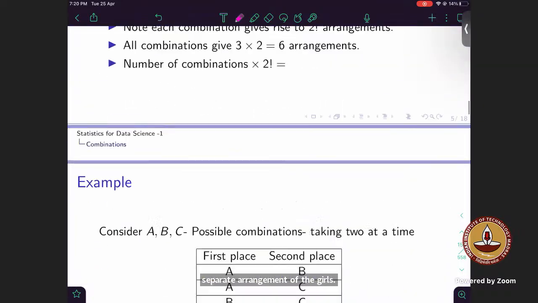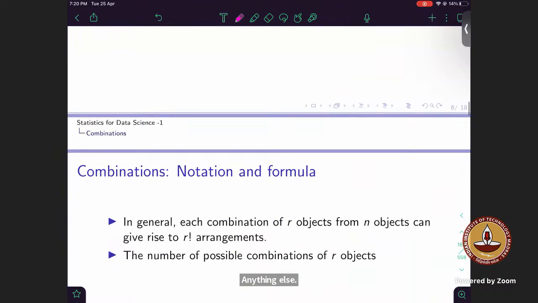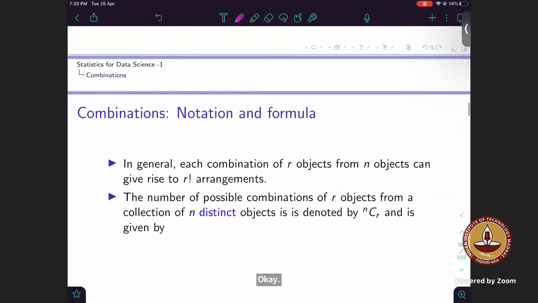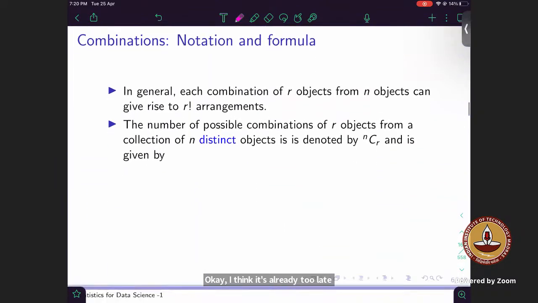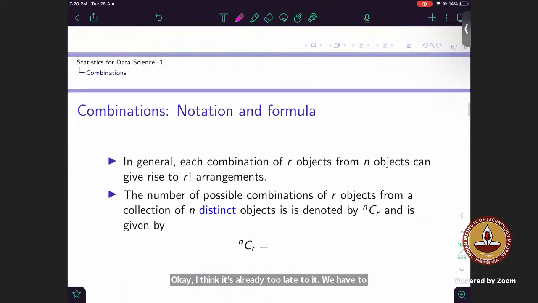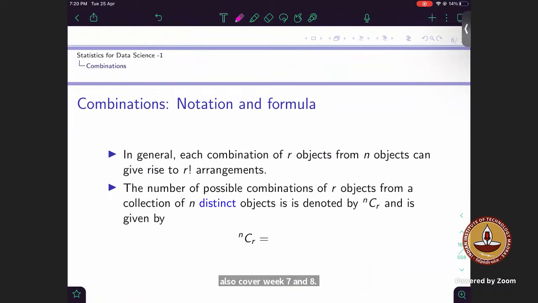Anything else? No, sir. Okay. I think it's already too late, we have to also cover week 7 and 8. So from here on, Farhat will carry on with the probability part. Okay.